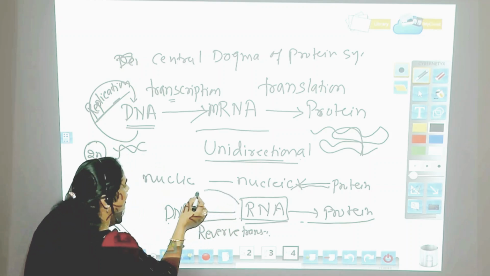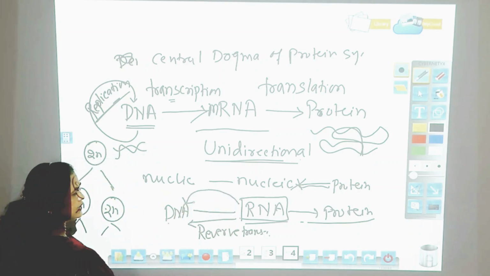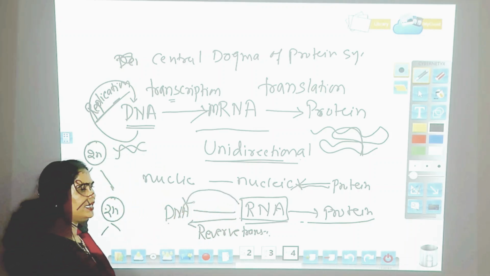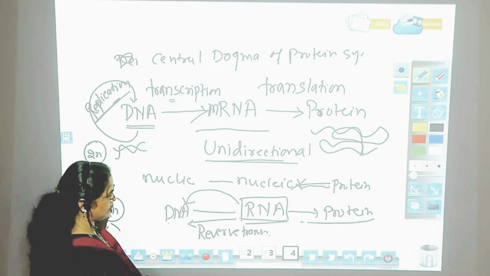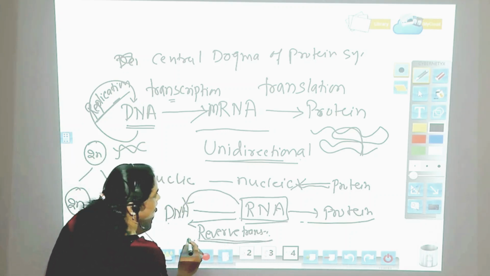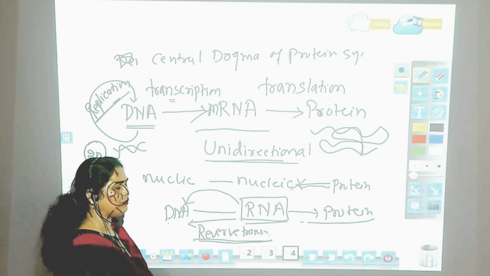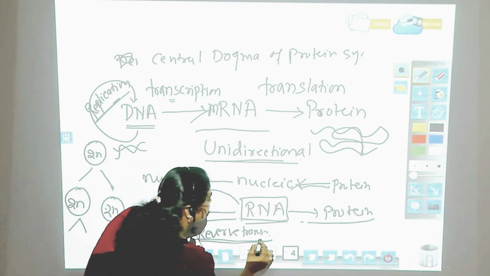So when DNA is synthesized from RNA, it is called reverse transcription. These viruses have a unique enzyme called reverse transcriptase.